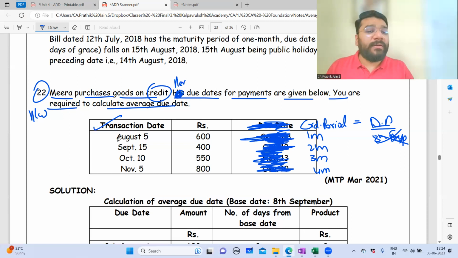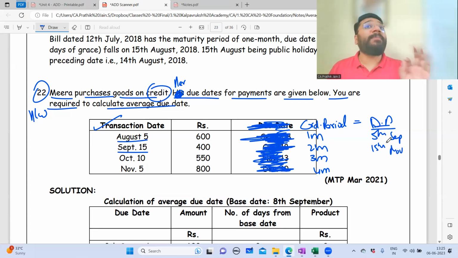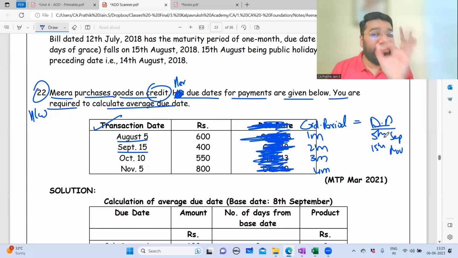So what is the due date now? 5th of September. September 15 plus 2 months, 15th November. So this is one place where people make mistake. I'm telling you, ICAI will give you this question for 5 marks. Easy question. You will feel this question is halwa. But what will you do? 3 days of grace you will add and come. What marks you will get? Gone, 5 marks. This is how people lose.